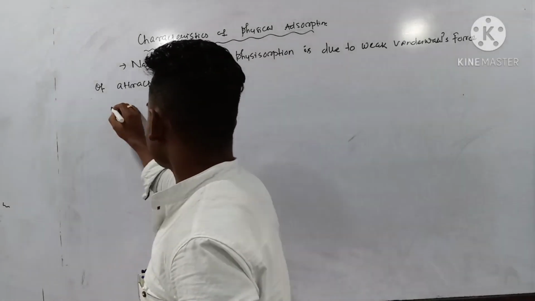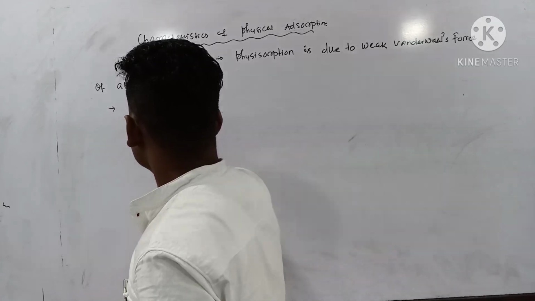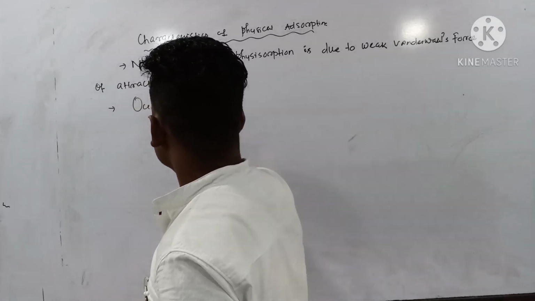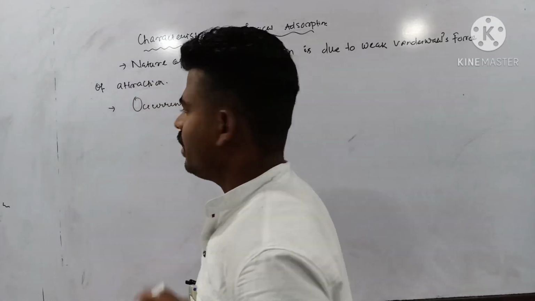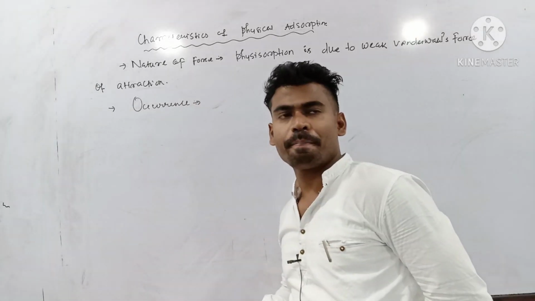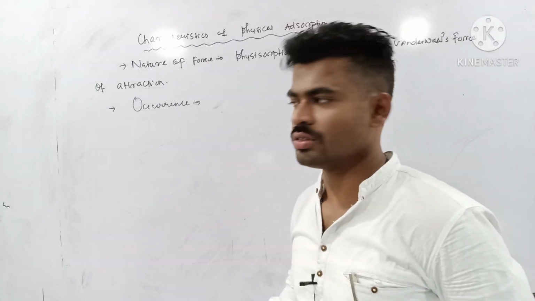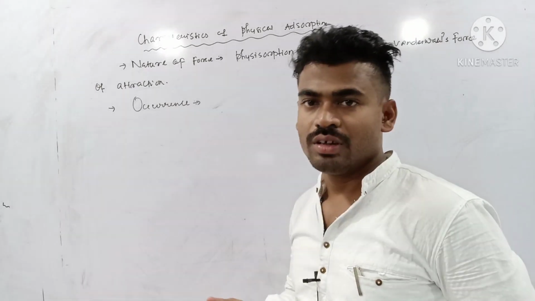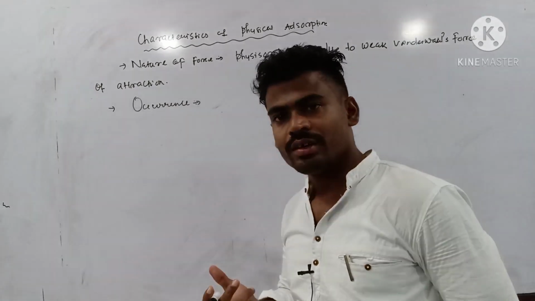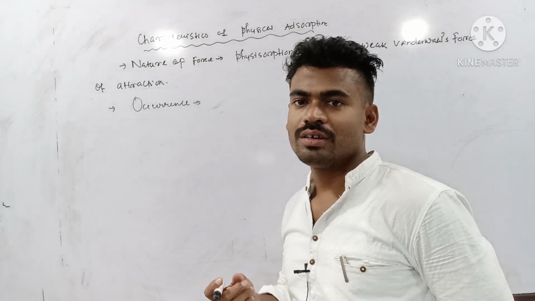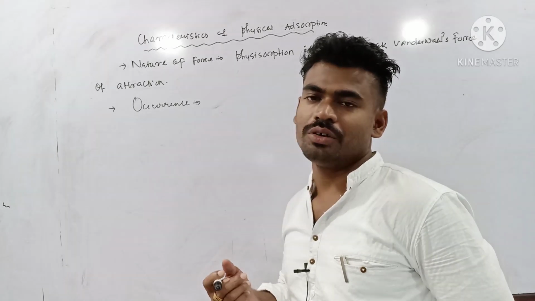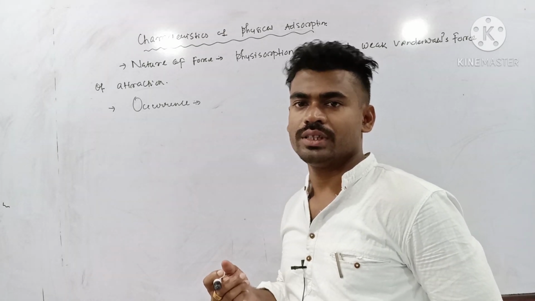Next, that is occurrence. It generally occurs at low temperature, because if you supply high temperature, since the attraction is very weak, high temperature can result in desorption. Is that clear?